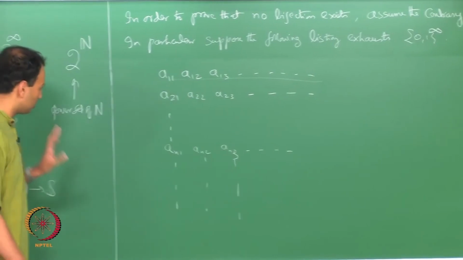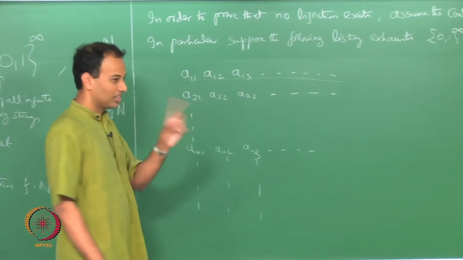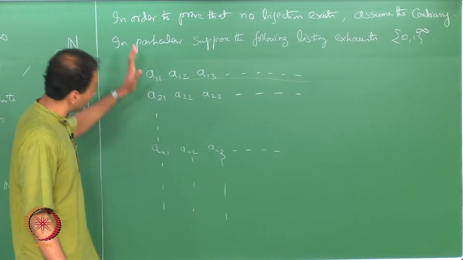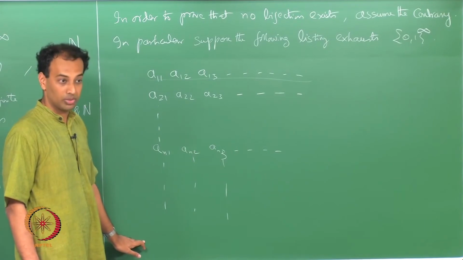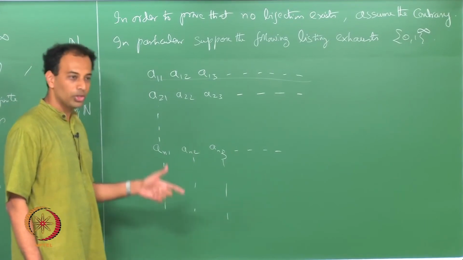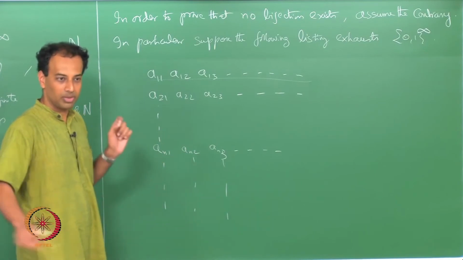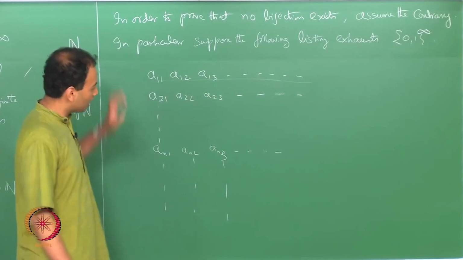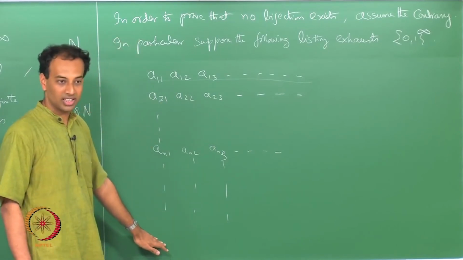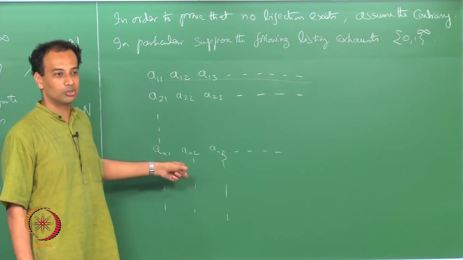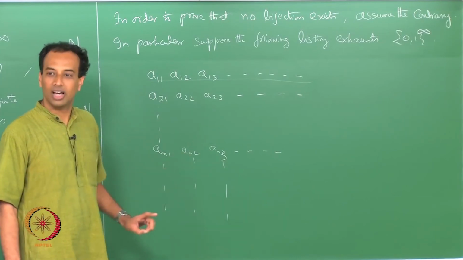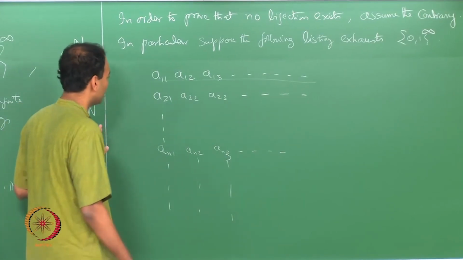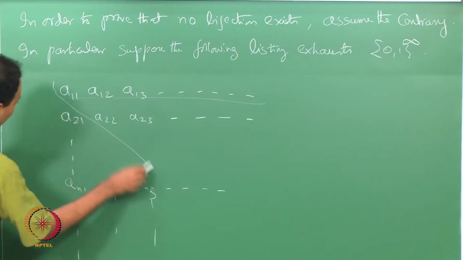Now, this is Cantor's proof. Here is where the master stroke comes in. I have assumed that this is a complete listing of the set 0 1 power infinity. Now, I am going to produce an infinite binary string that cannot be contained in this listing. If I assume that this listing exhausts the set and then I produce a string that cannot possibly be contained in this list, then I have ended up with a contradiction, correct. Now, Cantor's trick involves considering these diagonal elements.